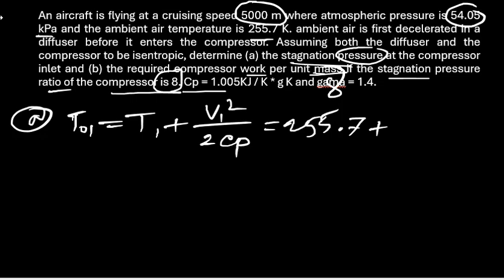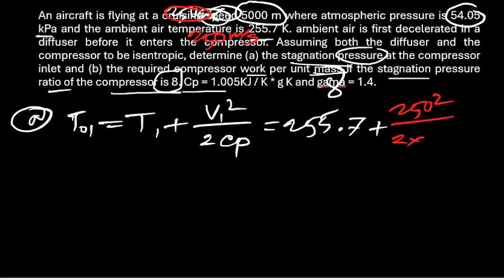Here we are looking at 5 meters, and this pressure is given. The inlet pressure in the diffuser is the stagnation pressure. Here one line is missing, because the cruising speed is 250 meters per second. That line has been missed. So 250 squared divided by 2Cp.